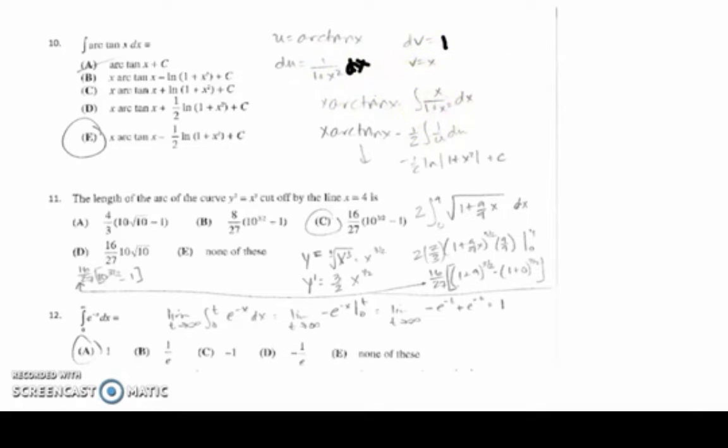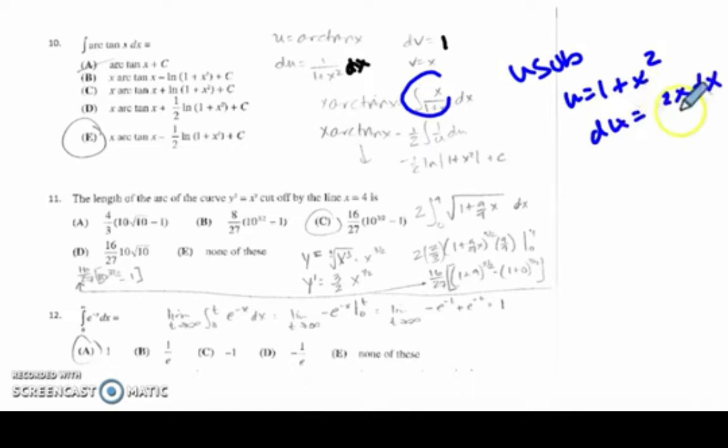This section here, the integral, becomes a u sub problem with your u equal to what's in the denominator, u equals 1 plus x squared, and du equals 2x dx. And you don't need the 2, you just have a single x over here. So we're going to actually divide by 2 on both sides. So I end up with a 1/2 out in front, and that's what I've done right here. I put a 1/2 out in front and then 1 over u du.